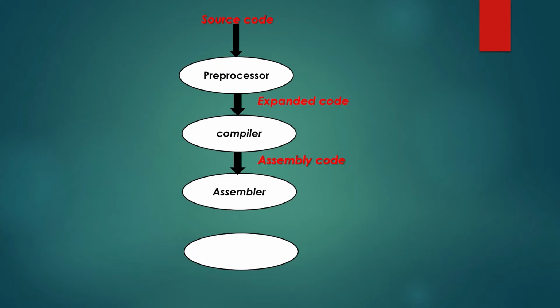Here we know the steps of compilation. First of all, source code is given to the preprocessor. The preprocessor gives the output of expanded code. The expanded code is given to the compiler. This gives the output of assembly code, and the assembly code is given as input to the assembler, which converts the assembly code to object code, which is given to the linker, which is used to link the other object files and libraries and gives the executable code.